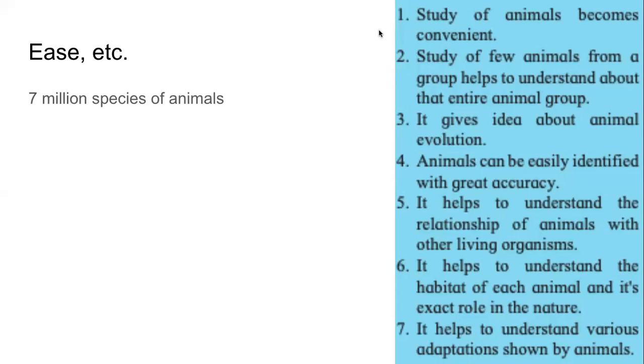In addition to the ease, we are able to understand how they are related to each other, how the organisms, the animals are related to the bigger environment, how they have evolved, how they have adapted to the environment. Various things. It's not just about ease, but there is much more than ease. But remember, there are more than 7 million species of animals. And if you aim to specialize in this study, then what you will be studying is called zoology. Study of animals is called zoology.